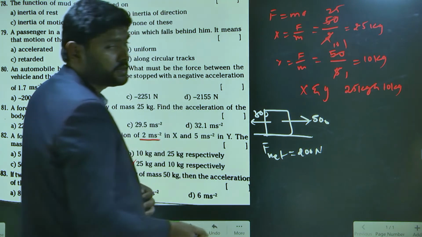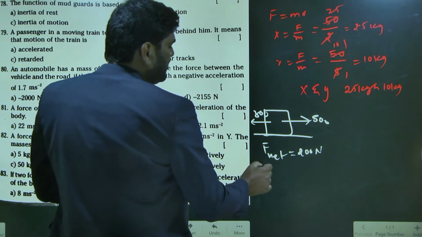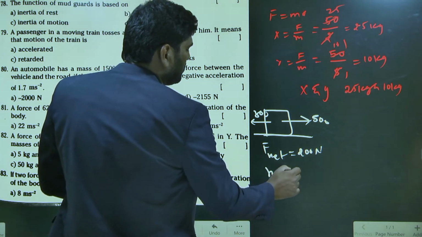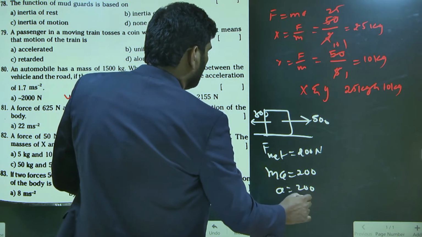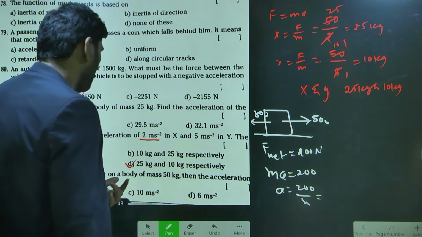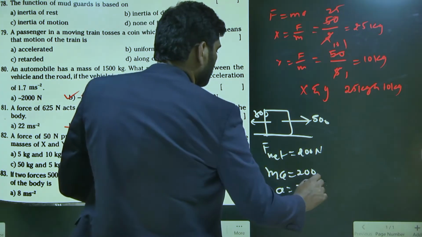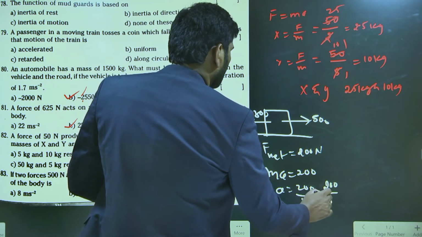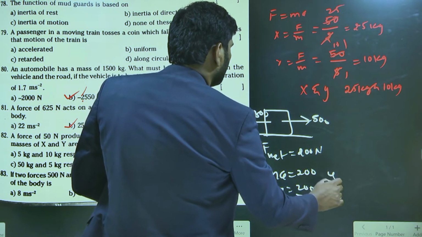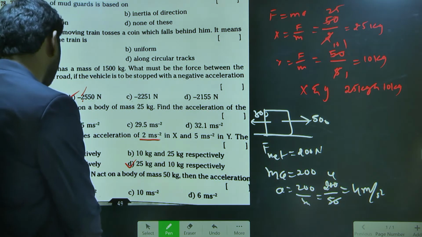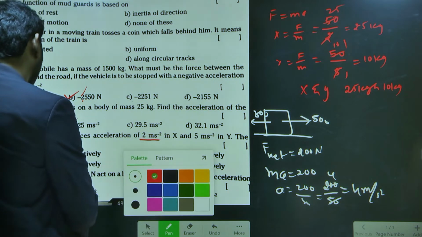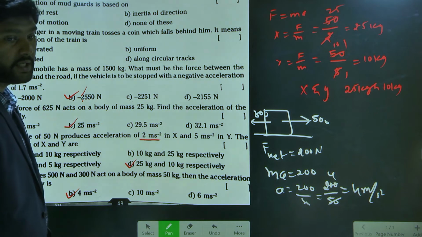So according to Newton's second law, what is F net? F net is MA. MA is equal to 200. Then A is equal to 200 by M. Here M is 50 kg. So 200 by 50. 5 fours are 20, so 4 meter per second square is our acceleration. So the B option is right. Understand?